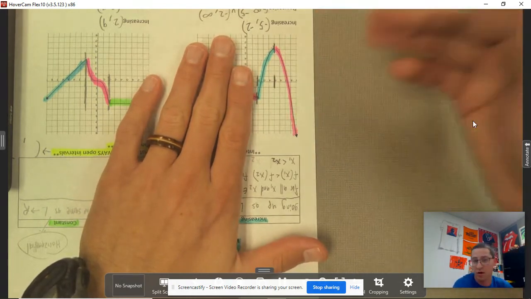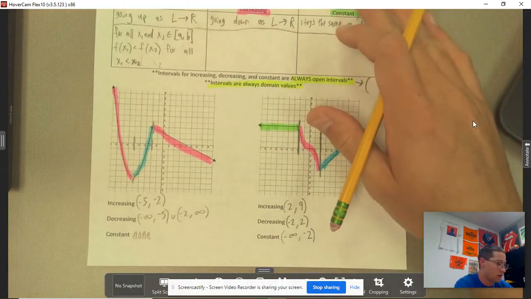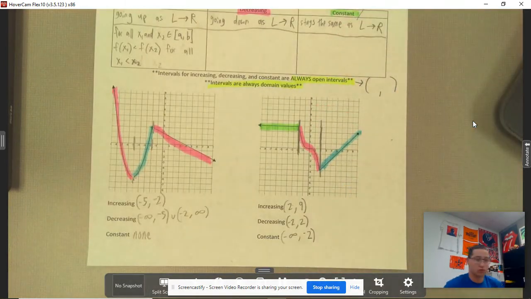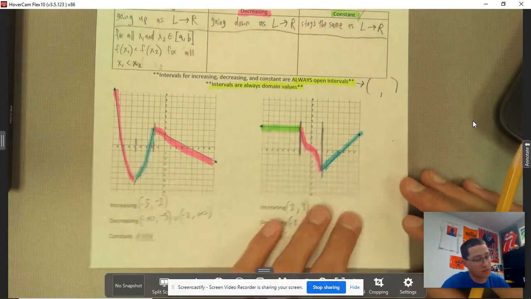So that's what I'm referring to there. It is not absolutely crucial that you know that now, but that is a very important concept moving forward into calculus, as the goal is to get to calculus, and you'll see where that becomes a big important concept.